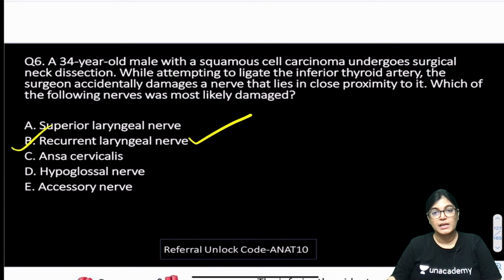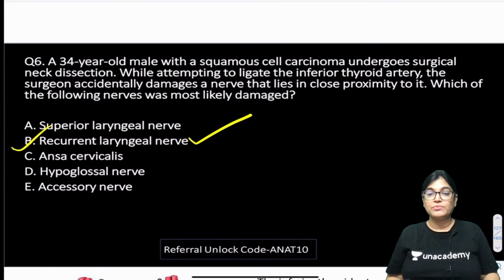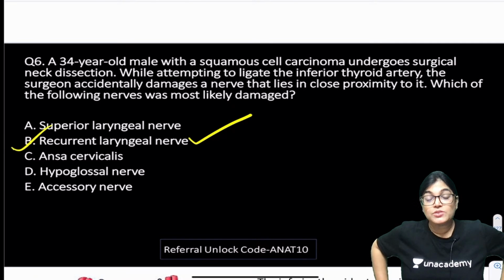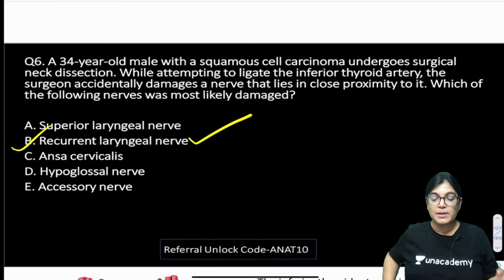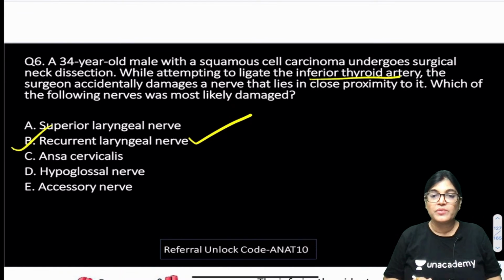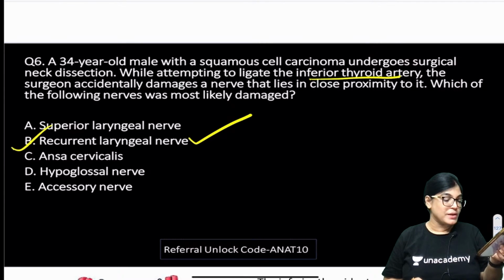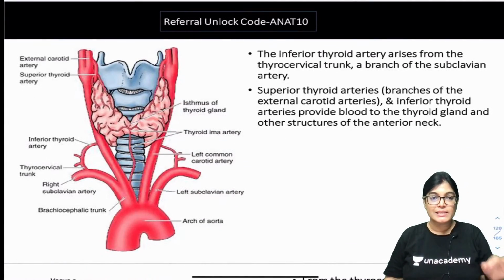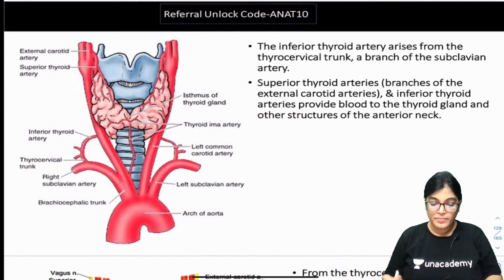For the correct answer here, we have to know the blood supply of the thyroid gland, and what is the relation of nerves in relation to the superior and inferior thyroid artery. So actually the key point mentioned in this MCQ is ligation of inferior thyroid artery. When inferior thyroid artery is ligated, which nerve is injured? Recurrent laryngeal nerve. And when superior thyroid artery is ligated, which nerve is injured? External laryngeal nerve. So let me explain this. I have included this diagram. It will be useful for you to revise.